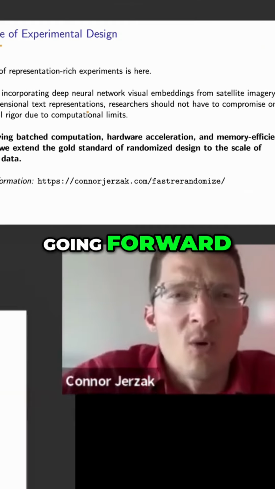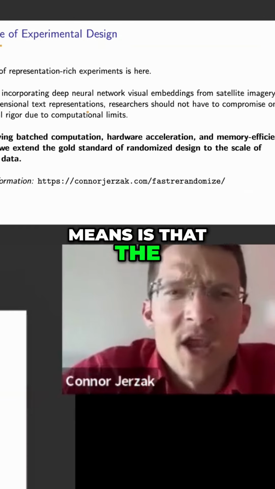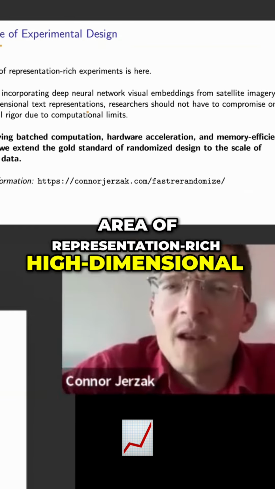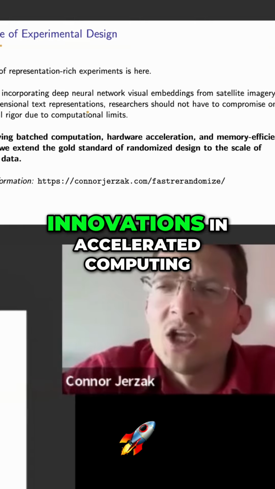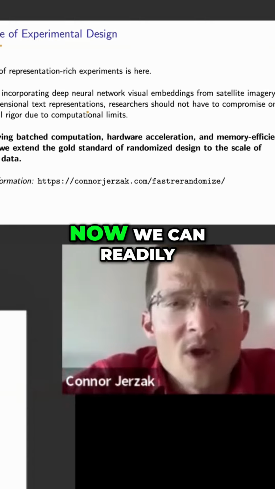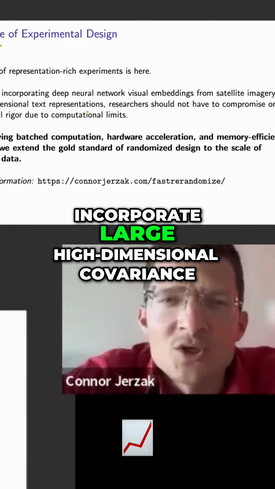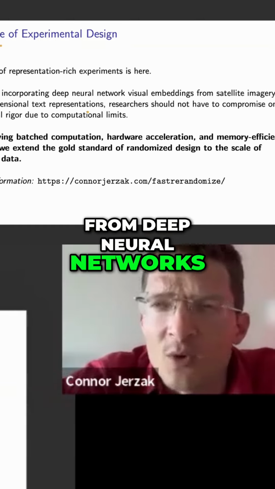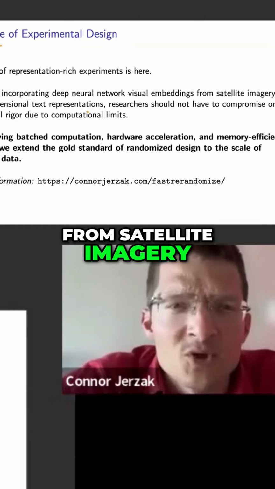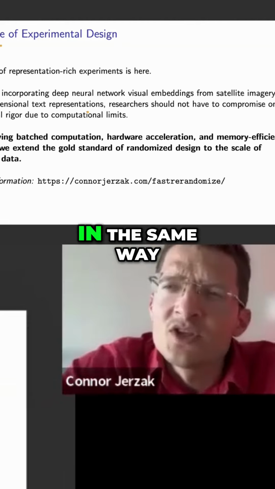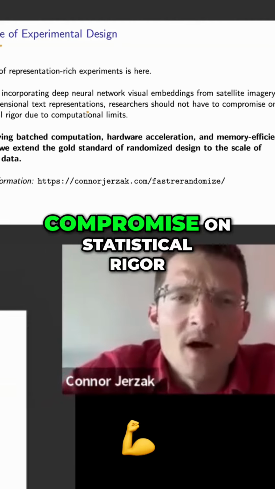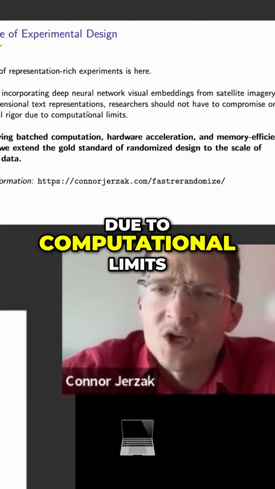What does this mean going forward? I think what this means is that the era of representation-rich high-dimensional experiments is really here with these innovations in accelerated computing. Now we can readily incorporate large high-dimensional covariates from deep neural networks, from visual embeddings, from satellite imagery, or from these text representations. And we won't need to, in the same way as previously, compromise on statistical rigor due to computational limits.